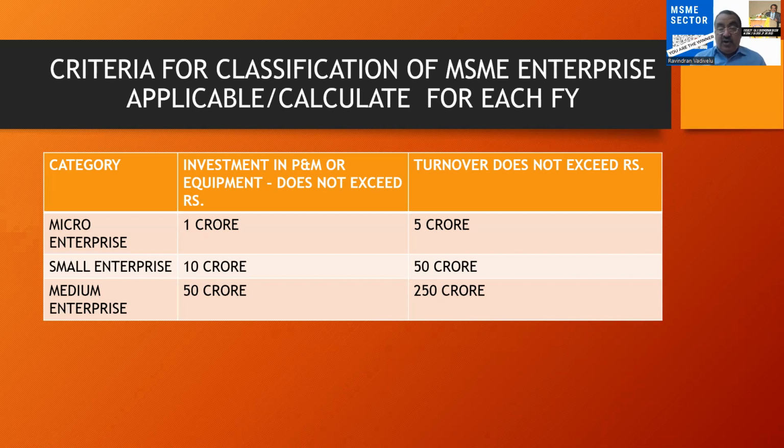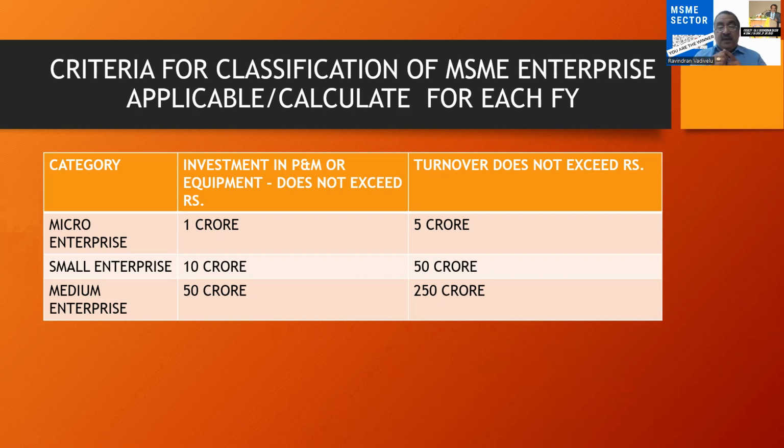So for a micro enterprise, the investment in plant and machinery should not exceed 1 crore, and the turnover should not exceed 5 crore. For small enterprises, it is 10 crore investment and 50 crore turnover. For medium enterprises, the investment in plant and machinery should not exceed 50 crore and the turnover 250 crore.